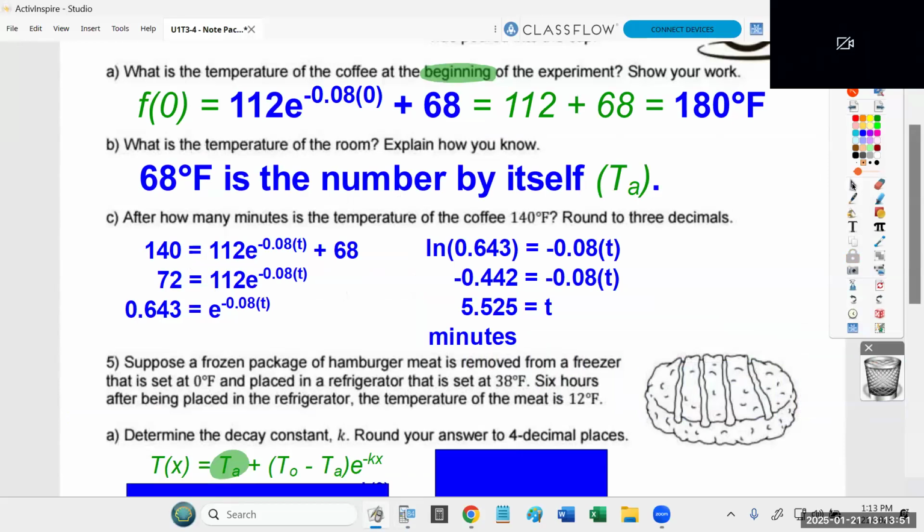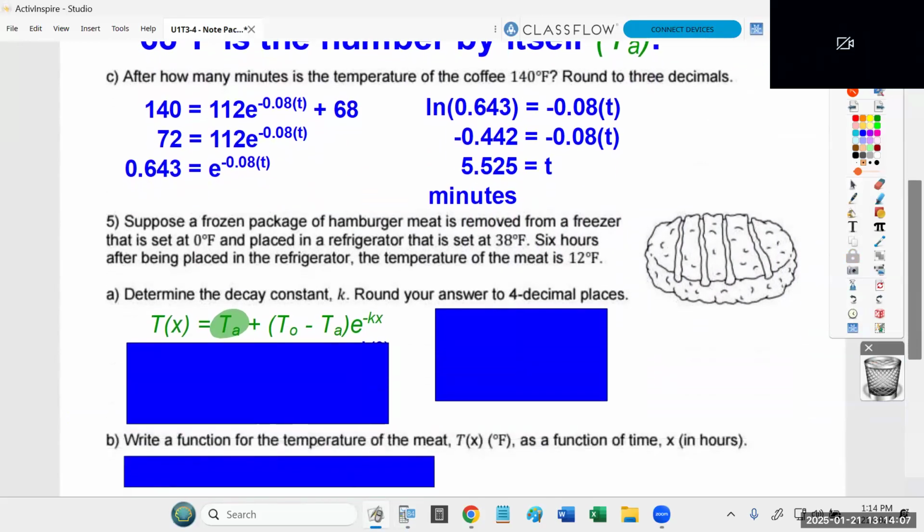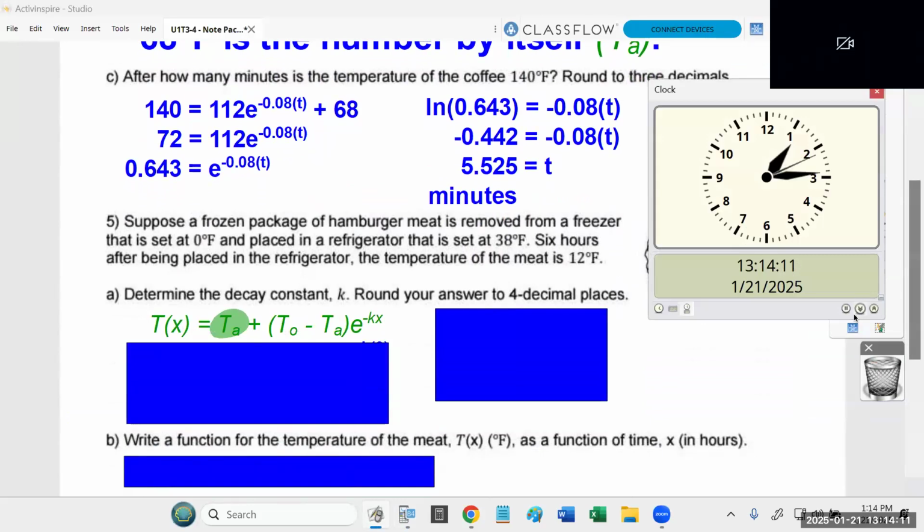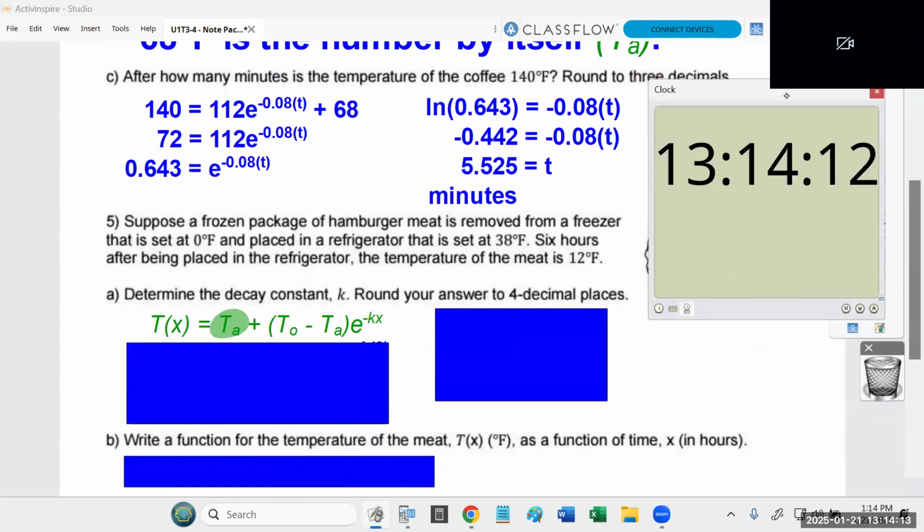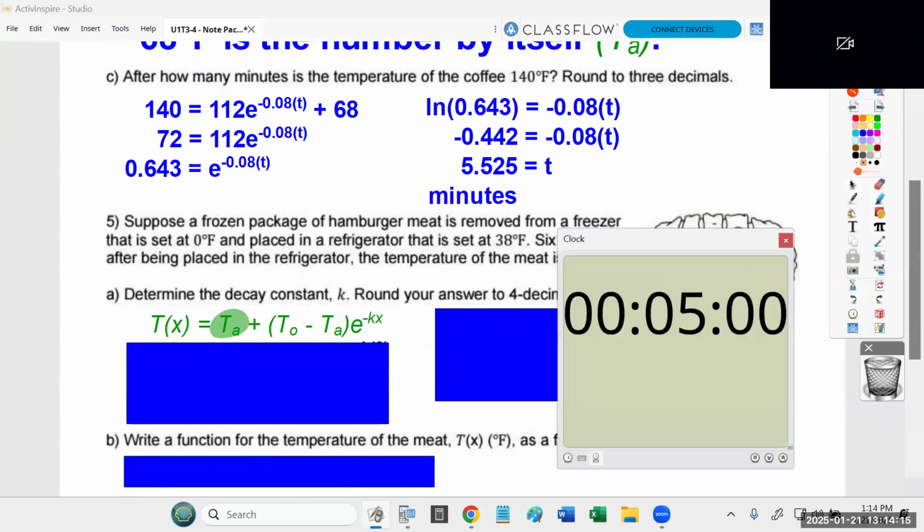All right. So I know I went through that kind of quickly, but again, we have a shortened period. I was trying to save you all some time. We have 7 minutes until the bell rings, so I'm going to give you 5 of that. I don't think that's enough time for everyone to finish problem number 5. Okay, so here's what I'm going to do. I'm going to give you some more information in a couple minutes. I would say 5 minutes should be enough time for you all to complete part A.